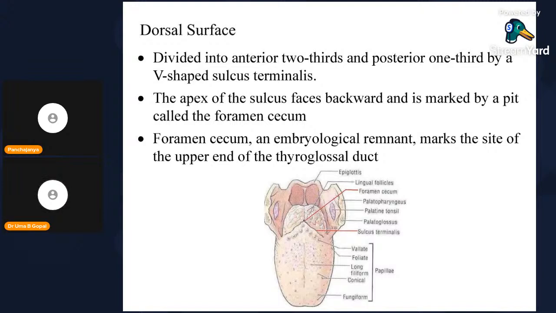Apex means this one, and it is marked by a pit called the foramen cecum. This foramen cecum is an embryological remnant which marks the site of the upper end of the thyroglossal duct. Actually, it emerges from the tongue during development by the two lingual buds and then passes downwards. So from this region, there is formation of the thyroid gland. Then it loses its connection. If it is still there, sometimes during dissection we will see it, and it is called the lingula thyroidae.